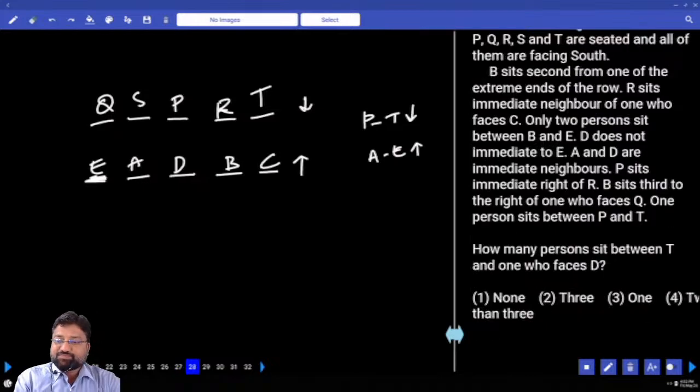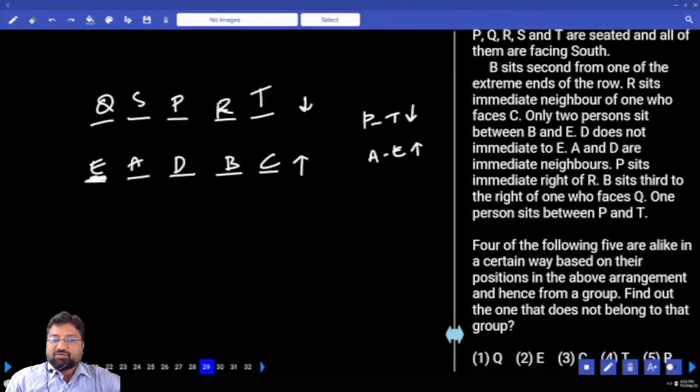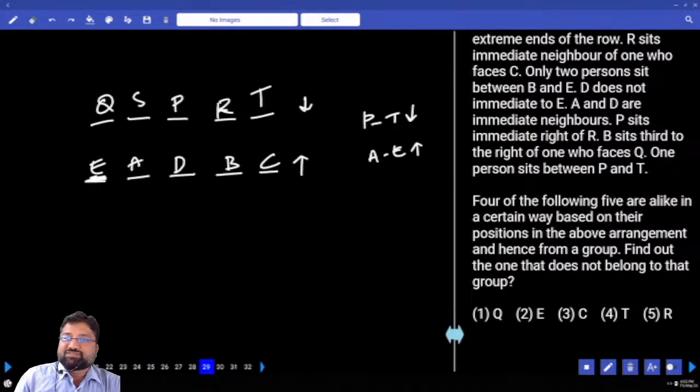Only 2. How many persons sit between T and the one who faces T? Only 1 person. 4 out of the following 5 are alike. Obviously it depends on the corners. Q, T, E, C are in the corners. R is not in the corner. So which option? Fifth option.